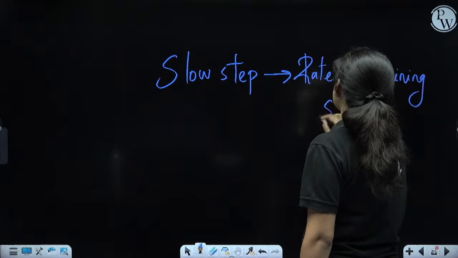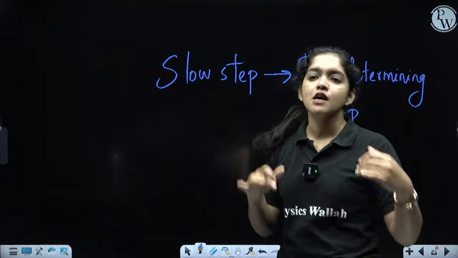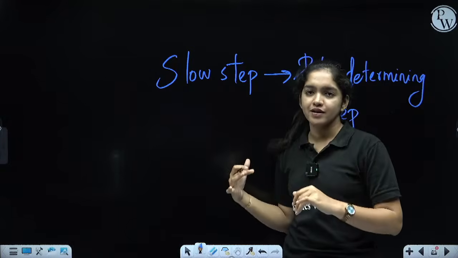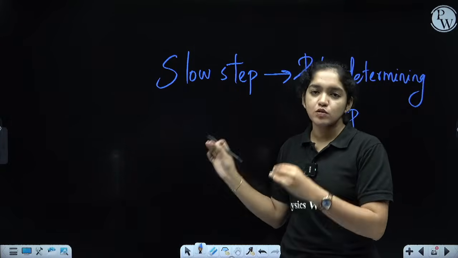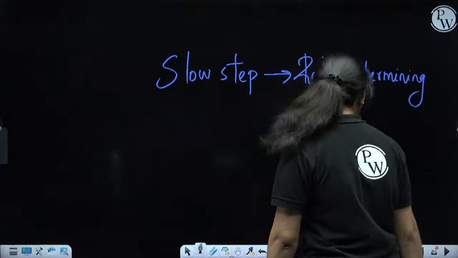Rate determining step. Not the fast step. In chemical kinetics, we are not learning about the fast reaction. We are giving importance to what? The slow step, and the slow step is the rate determining step. Okay? Is that clear? Then next one.